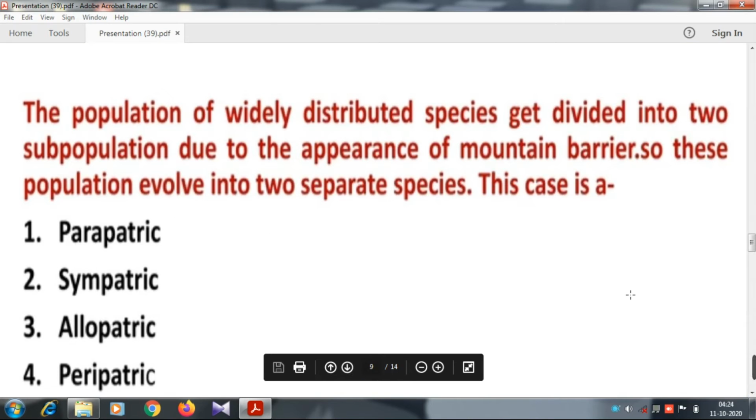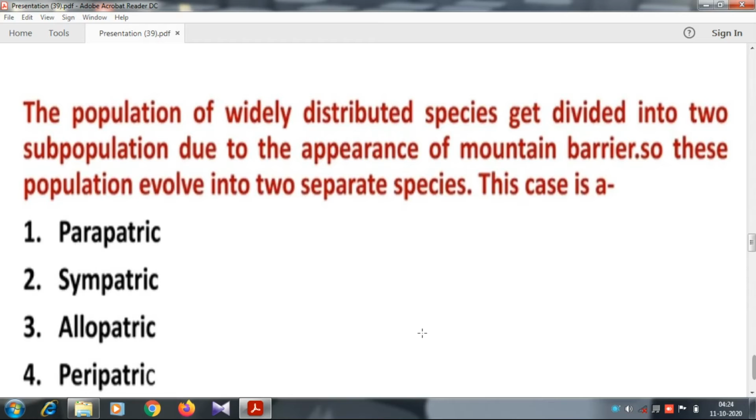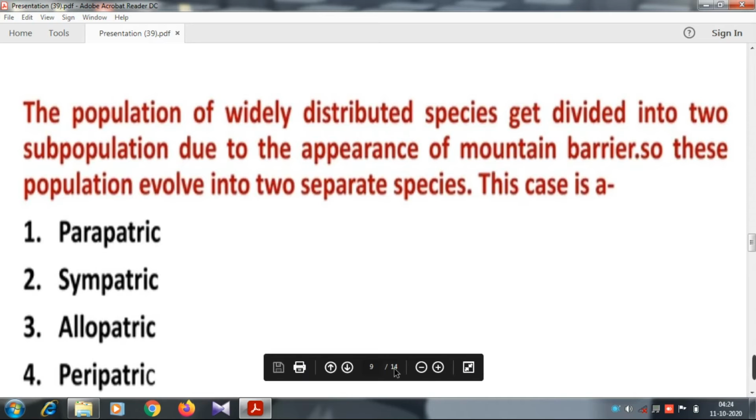The population of a widely distributed species gets divided into two subpopulations due to the appearance of a mountain barrier. So this population evolved into two separate species. This case is allopatric speciation, as it is divided into two subpopulations by a geographical barrier. So the answer is allopatric speciation.